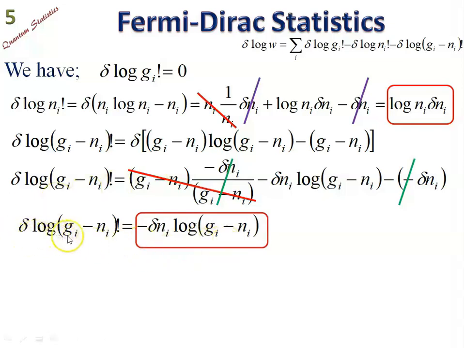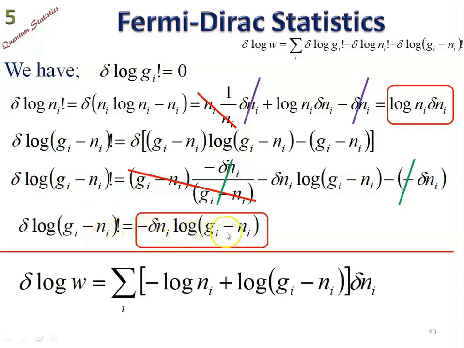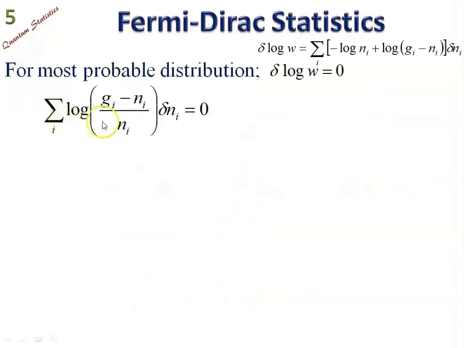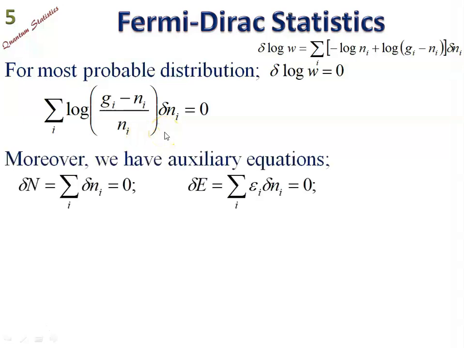Del log of gi minus ni factorial is equal to minus del ni log of gi minus ni, and for del log W we have to add the two terms. The left out quantities are highlighted here and they are to be added, and subtraction means division. So here we are rewriting, you can see the equation in the recap. Summation log of gi minus ni upon ni del ni is equal to 0.